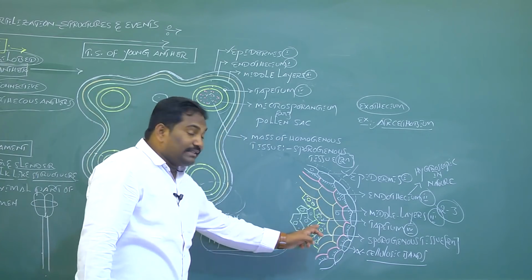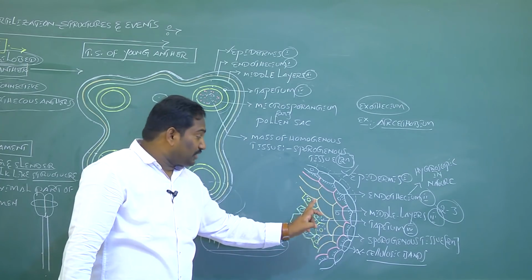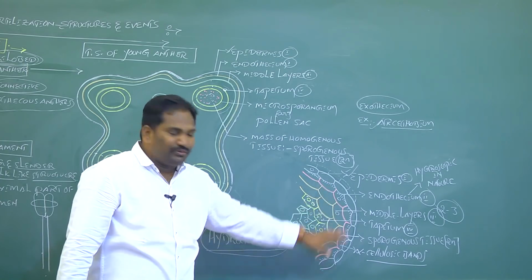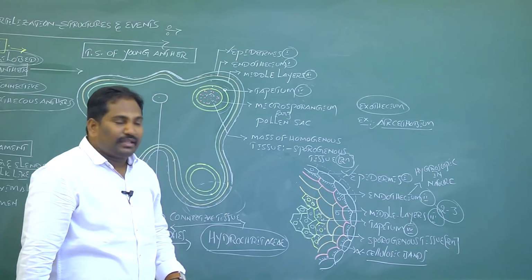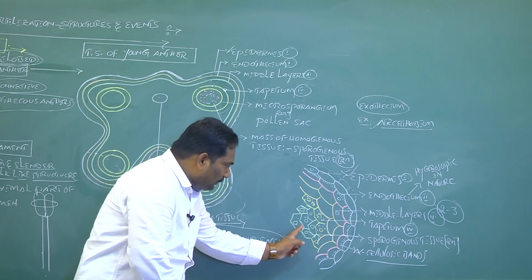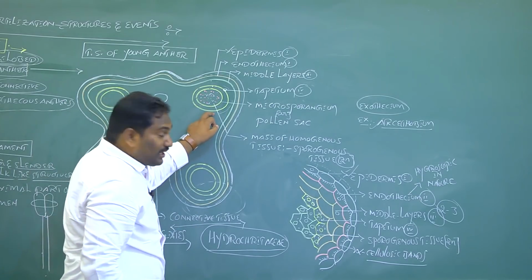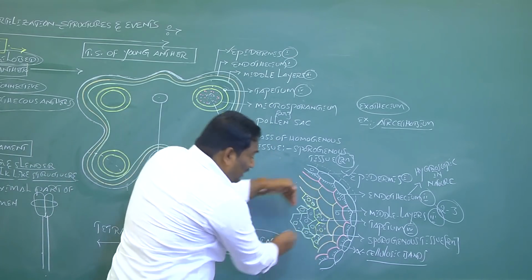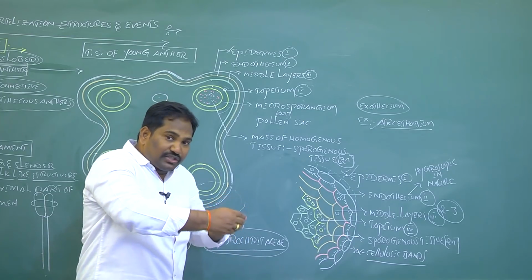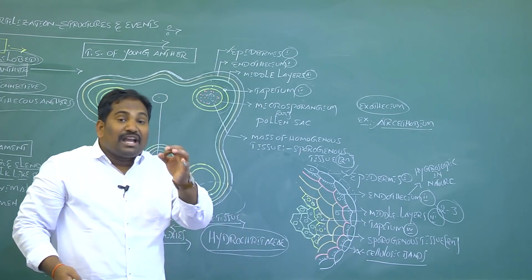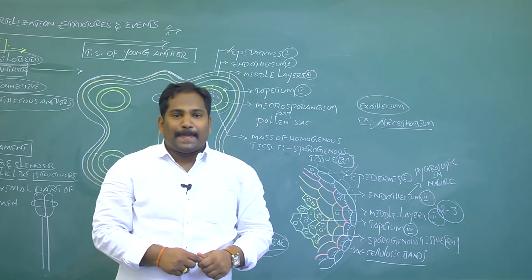So that's why this tissue is called nourishing tissue or nutritive tissue. The diploid sporogenous tissue present inside the pollen sac or microsporangia gets food material from the tapetum.